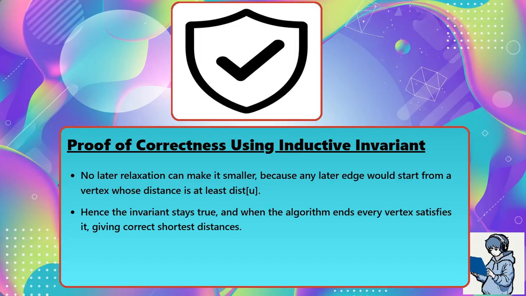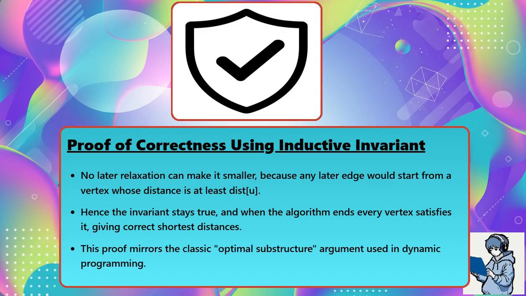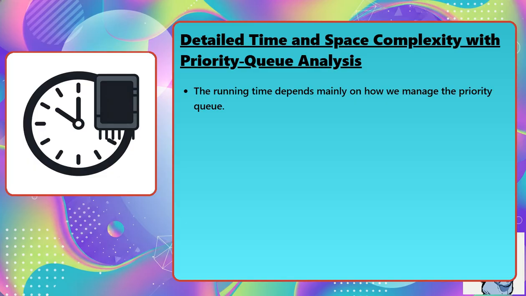Hence the invariant stays true, and when the algorithm ends, every vertex satisfies it, giving correct shortest distances. This proof mirrors the classic optimal substructure argument used in dynamic programming. The running time depends mainly on how we manage the priority queue.